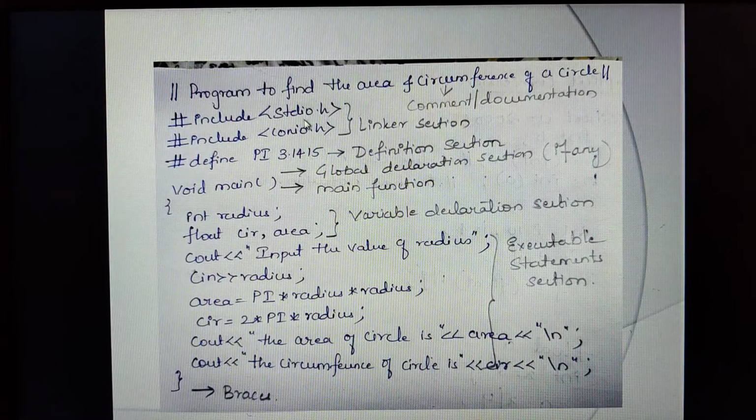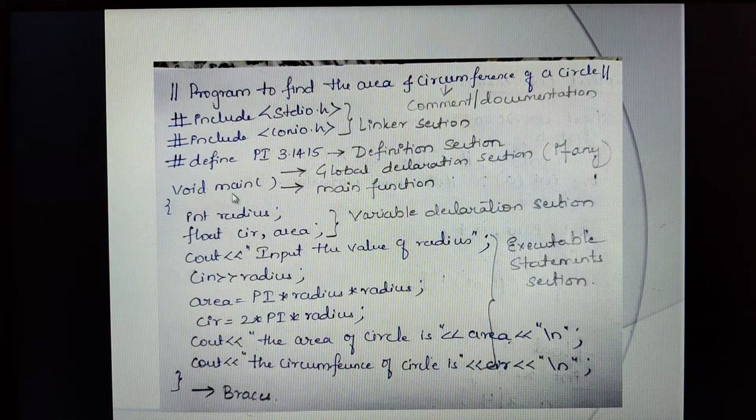Okay, fine, let me explain this example. This is a program to find the area and circumference of a circle. We are including, instead of stdio, it should be iostream.h. By mistake I have written it here wrongly. stdio.h is also one of the library functions. Then conio.h. Here I want a certain variable to be a constant, therefore I have defined it in the definition section. The definition section always begins with hash define, followed by the variable name and then the constant number.